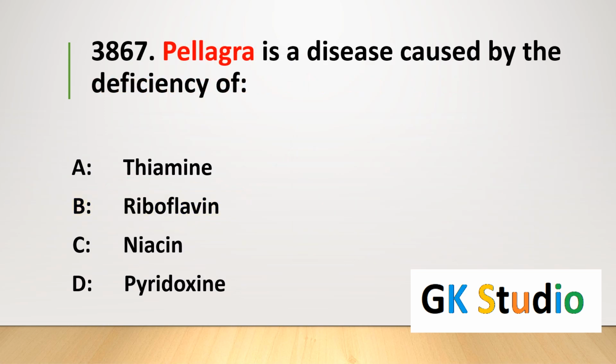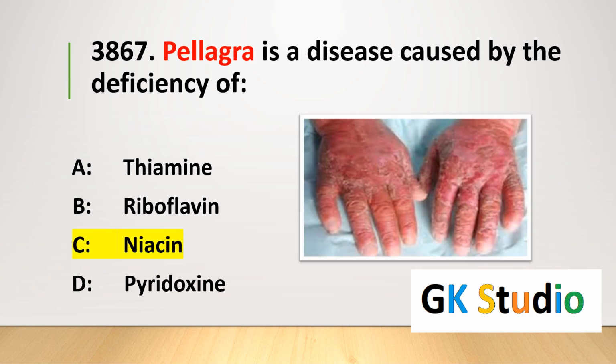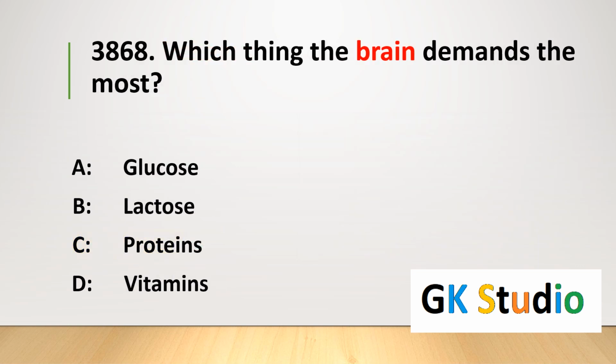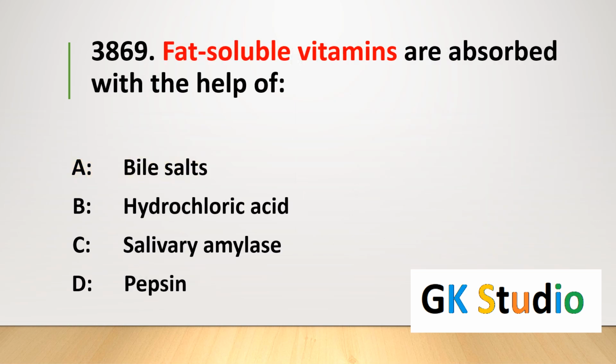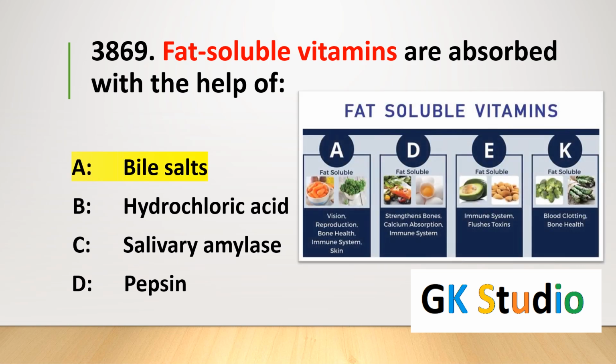Pellagra is a disease caused by the deficiency of niacin. Which thing does the brain demand the most? Basically, what the brain demands the most is glucose. Glucose is the diet of the brain. Fat-soluble vitamins are absorbed with the help of bile salts.